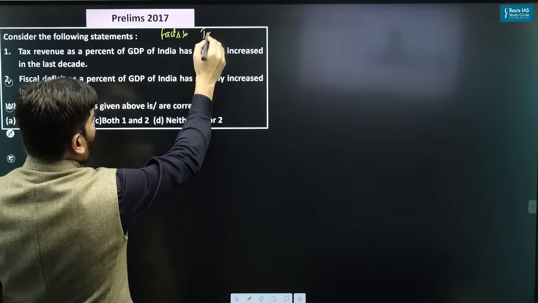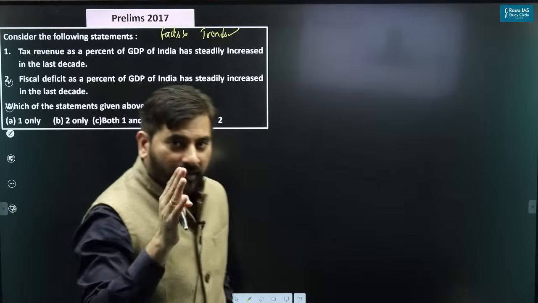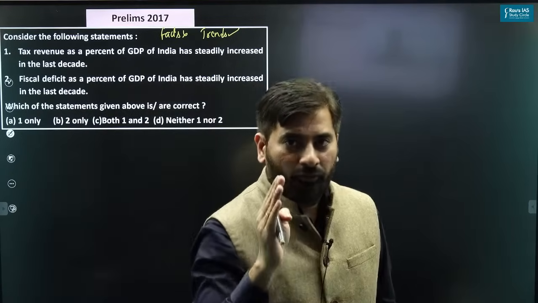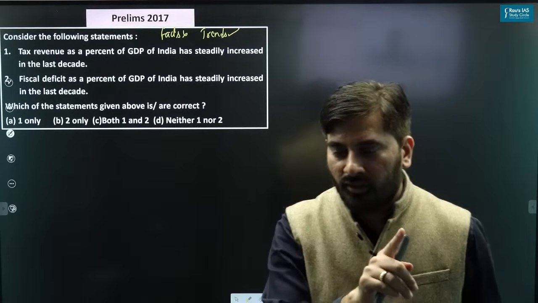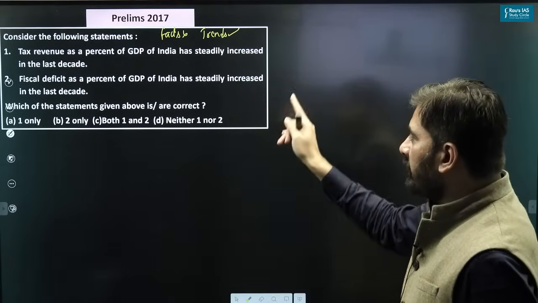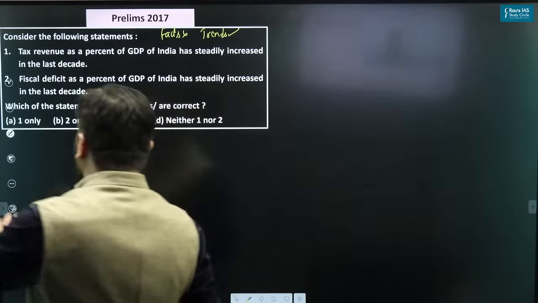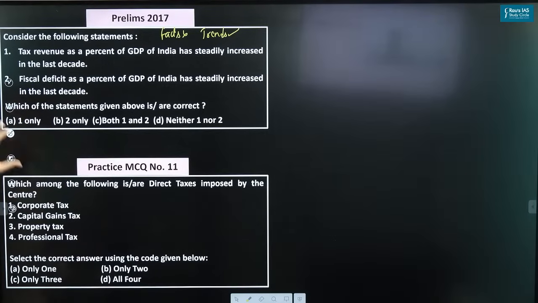It asked you a question about the important trends, which clearly tells you that for the prelims examination, there is no need to remember facts. You just have to remember the important trends. So keeping this in mind, let's take up a practice question.